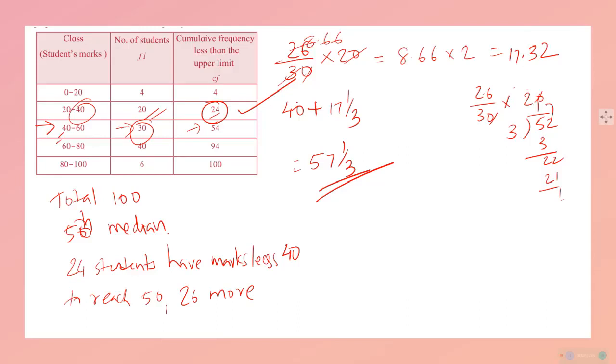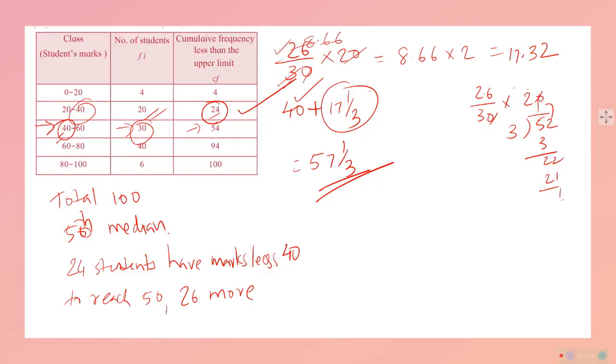So what we did is, this is the law, what we can say: lower class limit of median class, ये 40 है. Then we added this particular quantity. What is this? This is nothing but, we are finding out 26 out of 30.